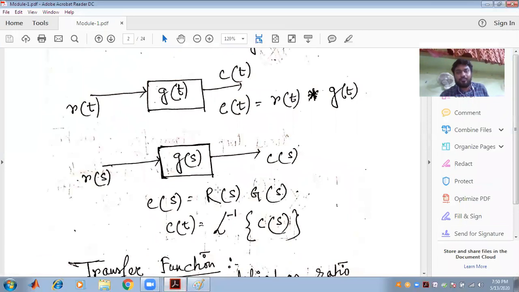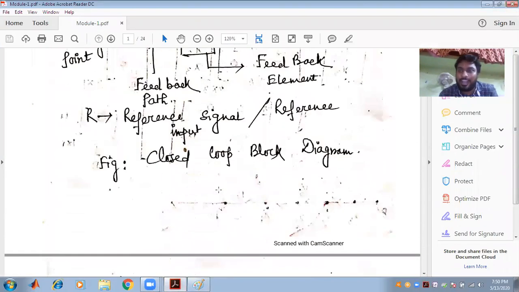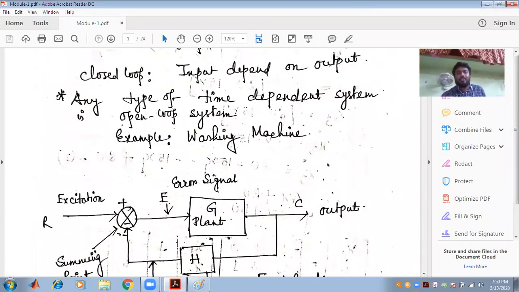So just to recall what we have learned: the introduction to the control system is there in order to improve the stability of the system and to get the desired output, and the desired output can be found by minimizing the effect of the error signal.